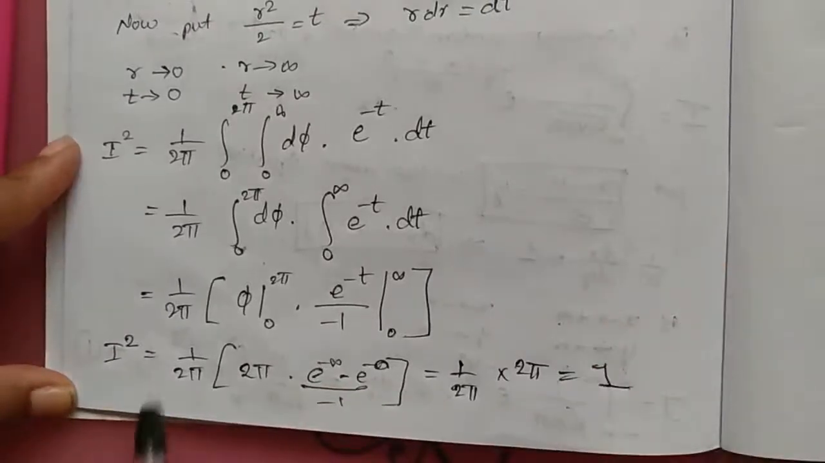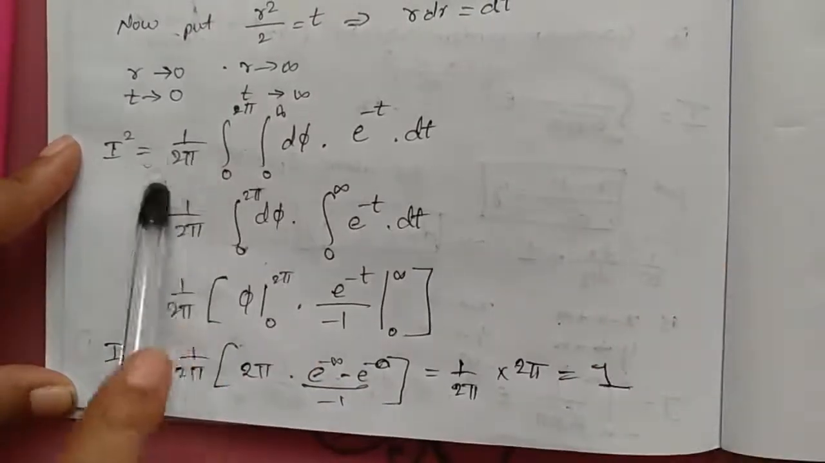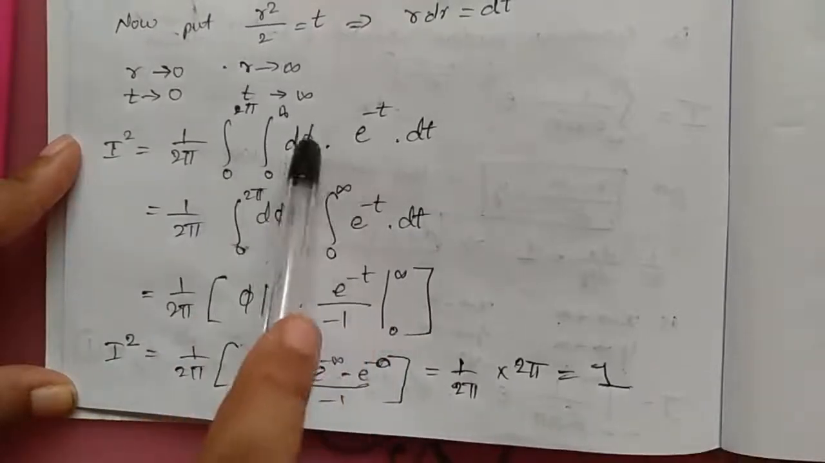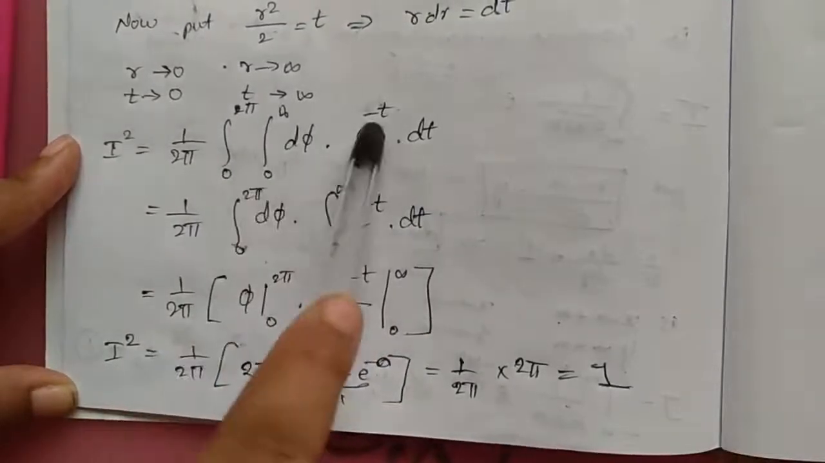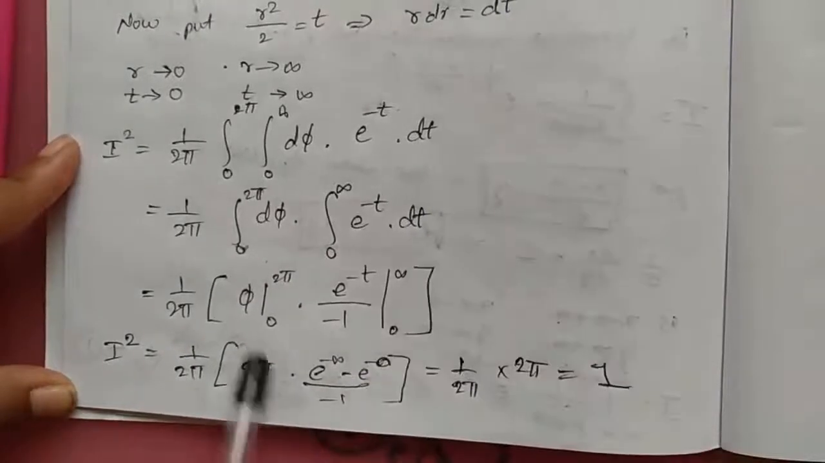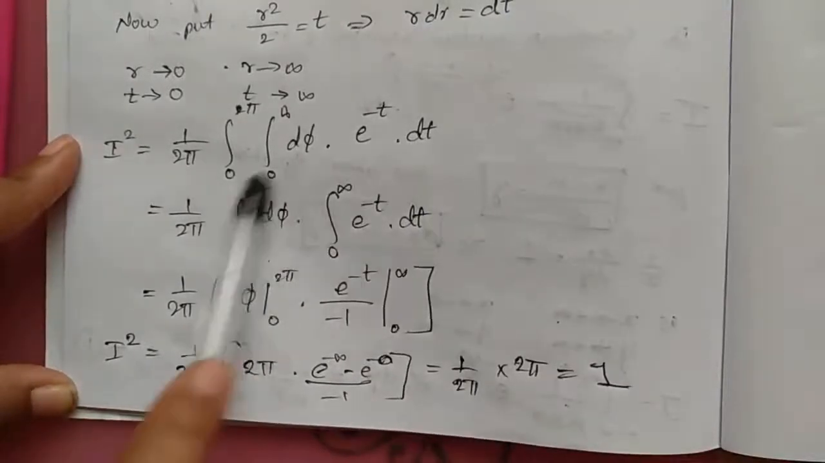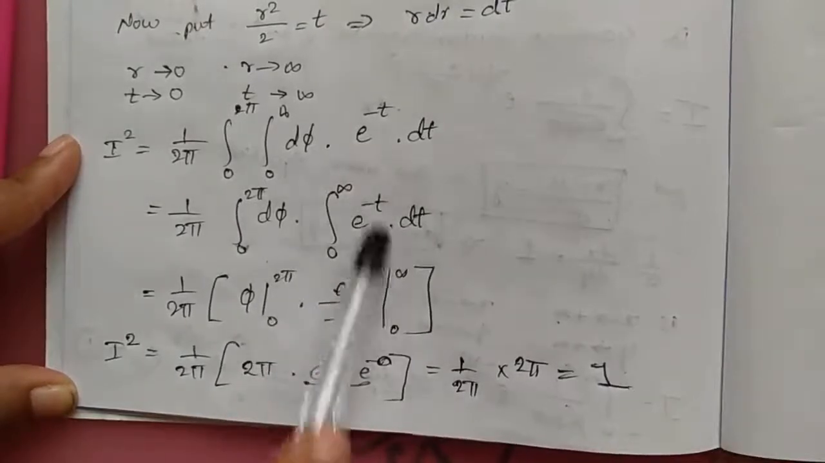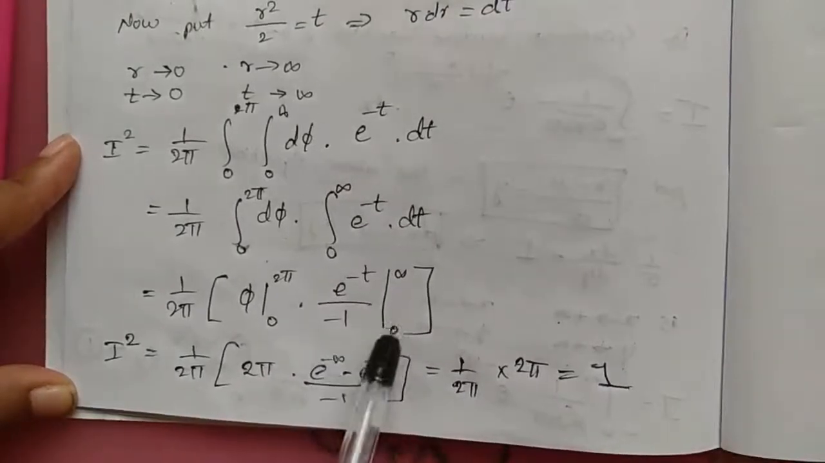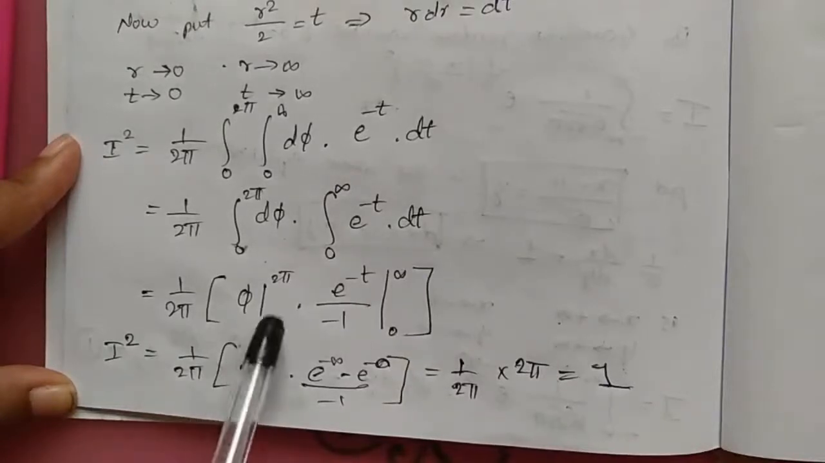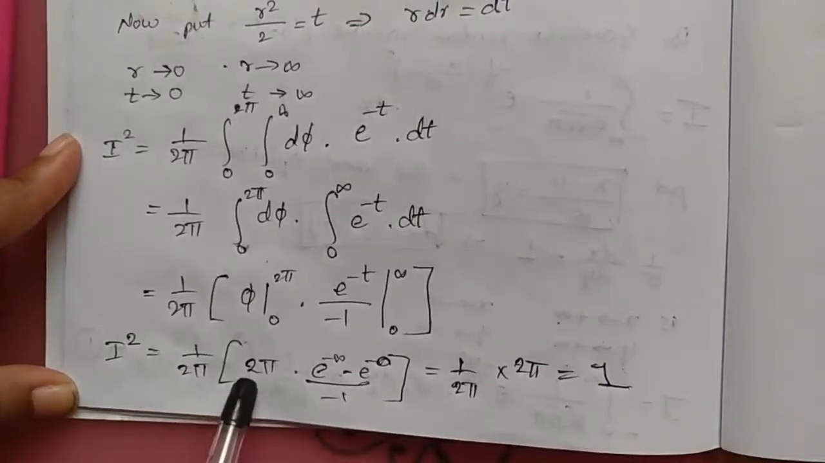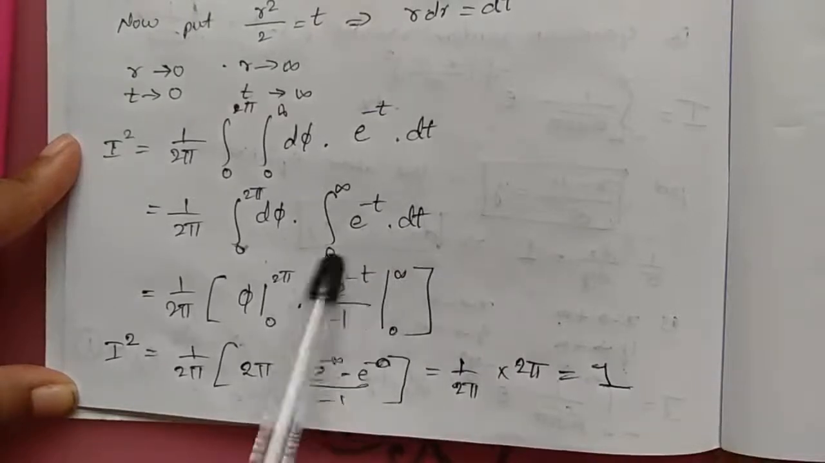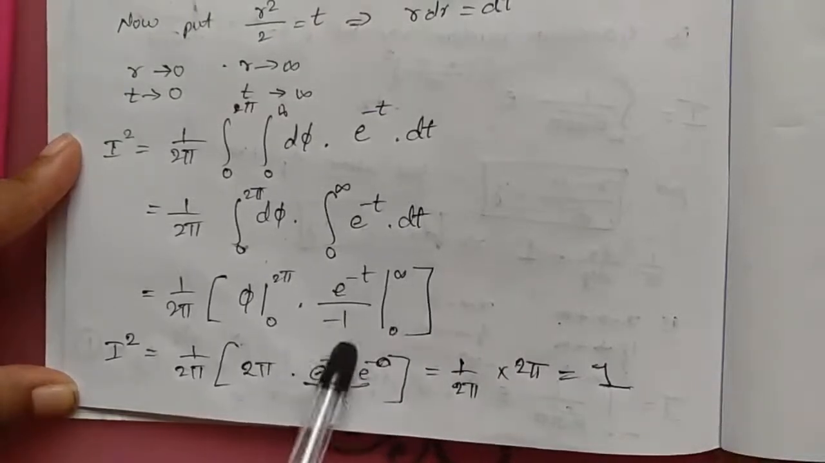I'll repeat once again. I just rearranged 1 by 2 pi. These terms I have rearranged: 0 to 2 pi into d phi, then again 0 to infinity, e power minus t into dt. Then first do the integration of this. You will get phi limits from 0 to 2 pi, and the integration of this is e power minus t to the power minus 1, limits from 0 to infinity. Substitute for phi, you will get in the limits here. For phi you will get 2 pi, and again here also you have to apply the limit, you will get your answer here.